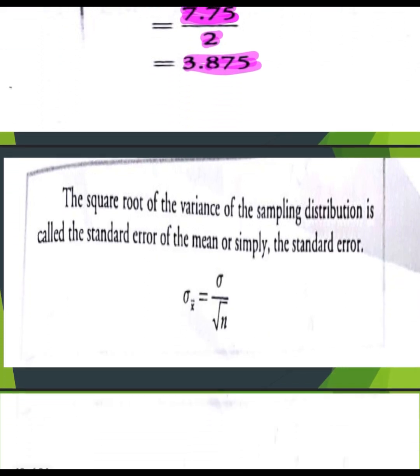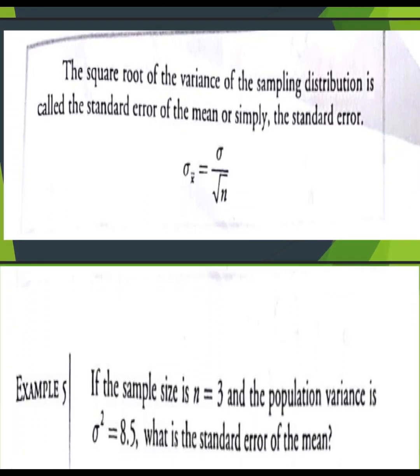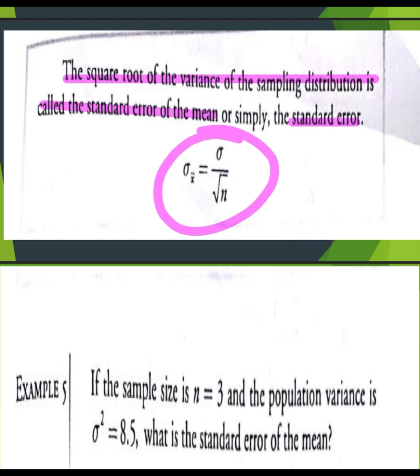Next, take note, the square root of the variance of the sampling distribution is called the standard error of the mean, or simply the standard error, denoted by sigma sub x bar, which is equal to sigma divided by the square root of n.